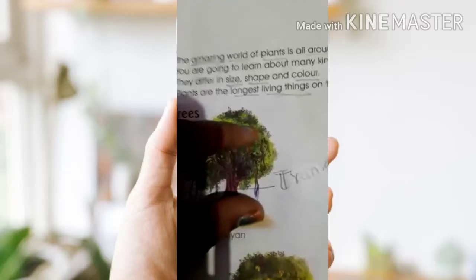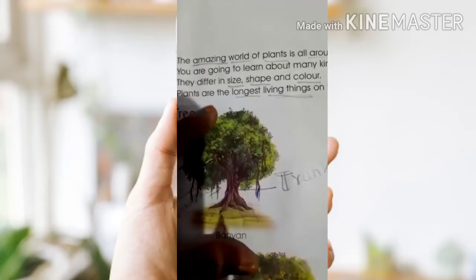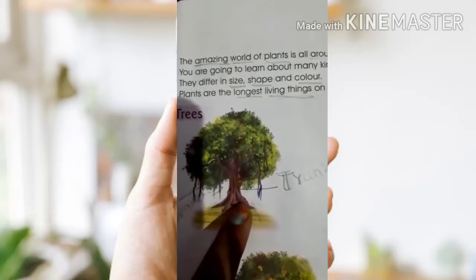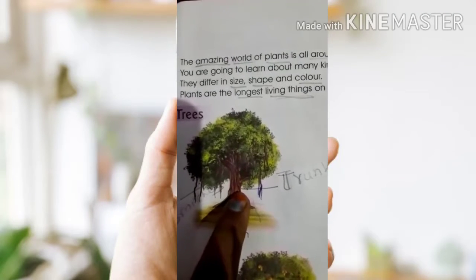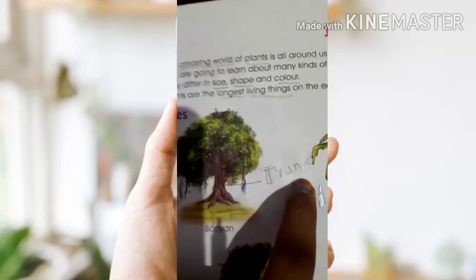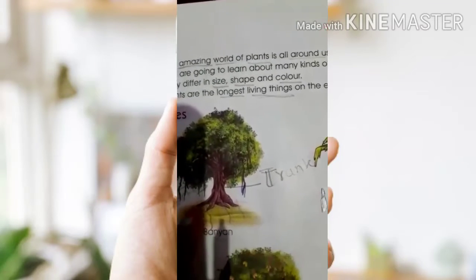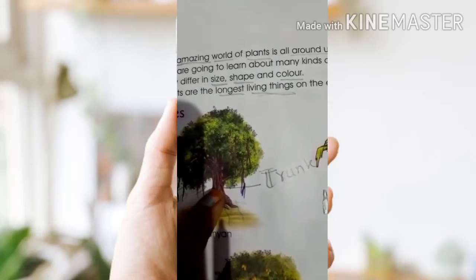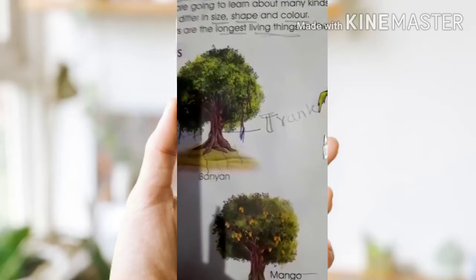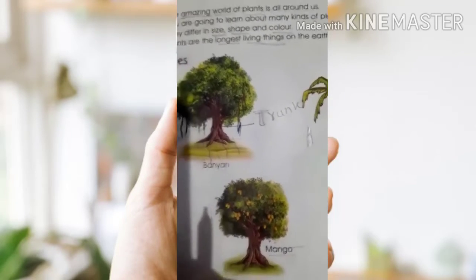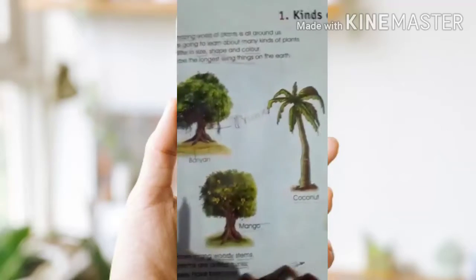So tall plants are called what? Trees. And it has a strong woody stem. This is called stem, but it is what? Strong woody stem called trunk. For trees, it has a strong woody stem called trunk. And this can live up to 1,000 years.